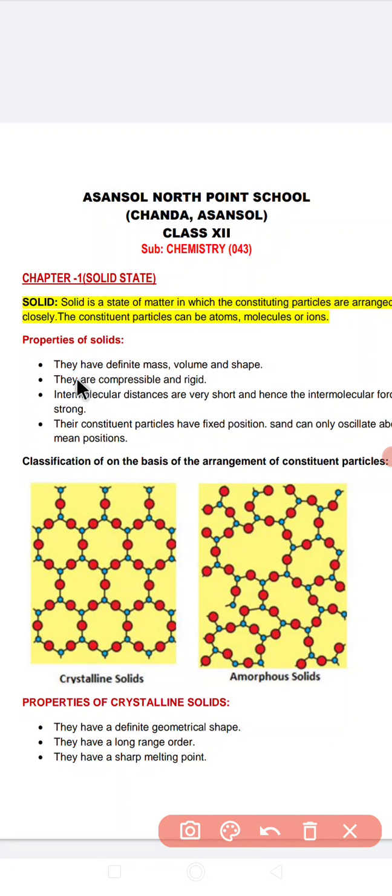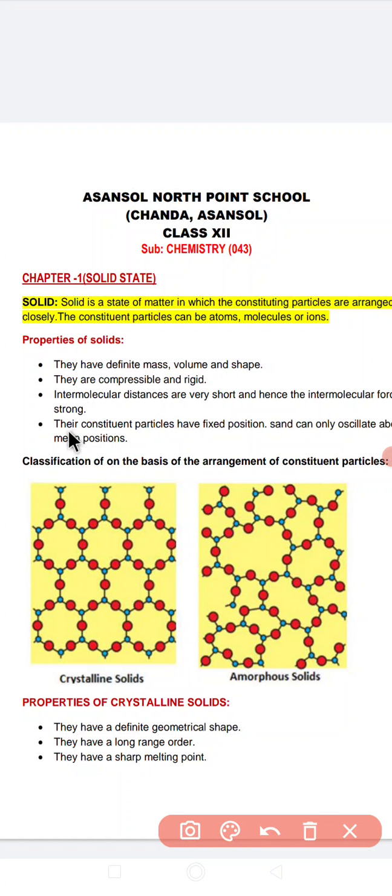Compressible here means they cannot be compressed or shortened. Why? Because intermolecular space is minimum. Because of minimum intermolecular space, they cannot be compressed, and they are rigid in shape. What is the meaning of rigid? That is, their shape is fixed and cannot be changed. Next, intermolecular distance is very short, or we can say intermolecular force is maximum. In this type of solids, intermolecular space is very less, but the intermolecular force of attraction is the maximum.